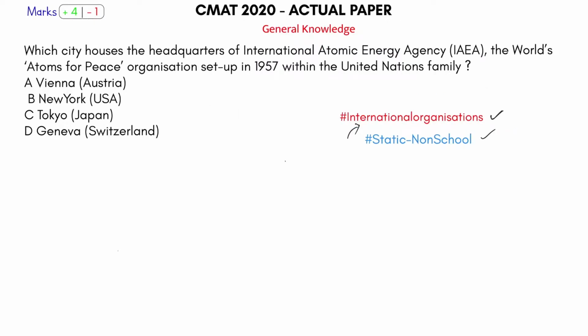Let's come on to the next. Which city housed the headquarters of the International Atomic Energy Agency? So this is clearly static non-school, coming from international organizations, like SAARC, APEC, TPP, UNESCO. All these are international organizations. So is IAEA an international organization? The headquarters of this is located in Vienna, Austria.